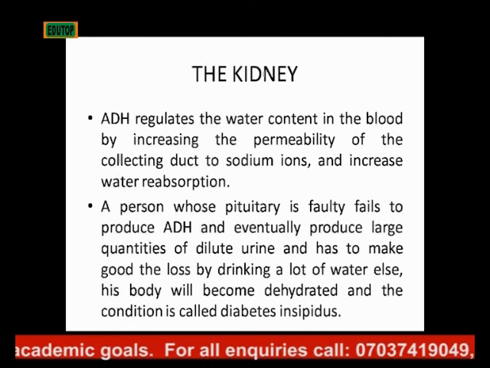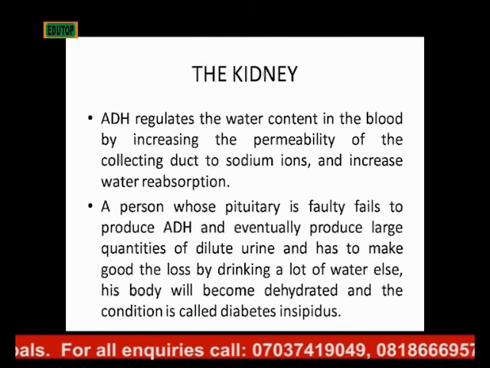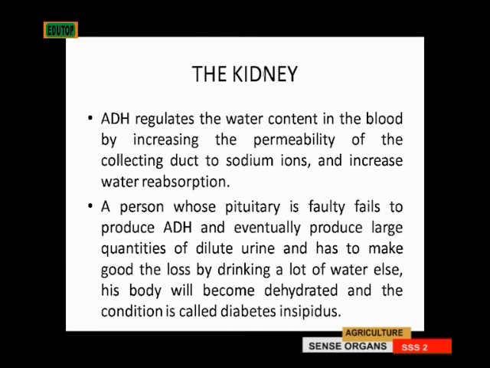A person whose pituitary is faulty fails to produce the ADH, that's the antidiuretic hormone, and eventually the person produces large quantities of dilute urine and has to make good the loss by drinking a lot of water. When the antidiuretic hormone is not functioning, then you begin to urinate uncontrollably. So that person becomes dehydrated, and has to drink a lot of water to make up for the excessive excretion of urine that is happening in his body. And this condition is called diabetes insipidus.